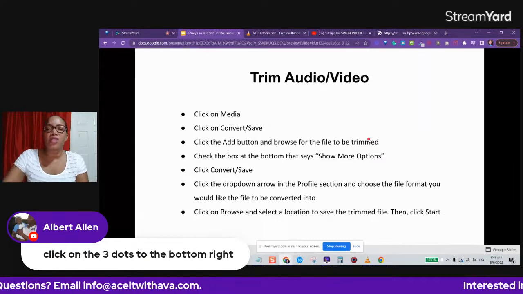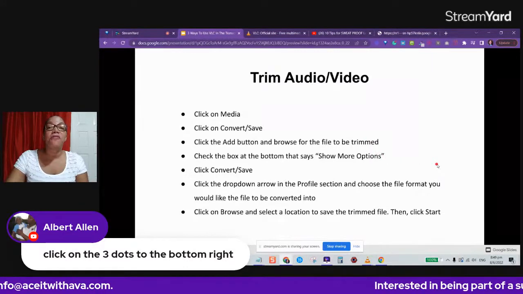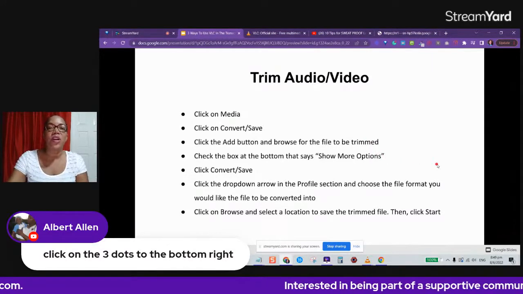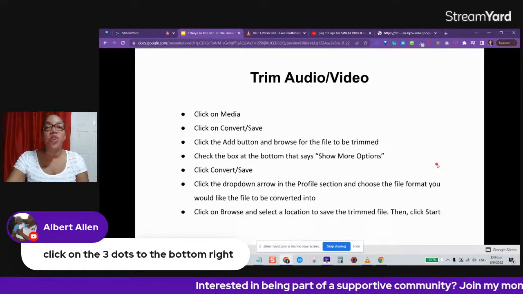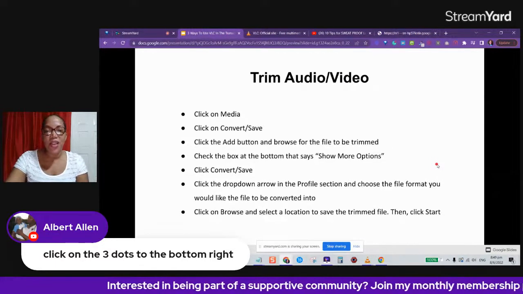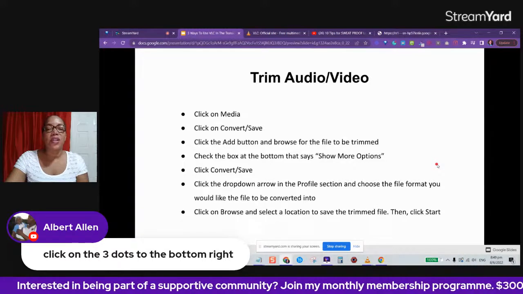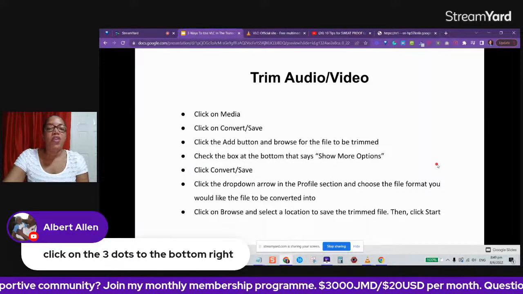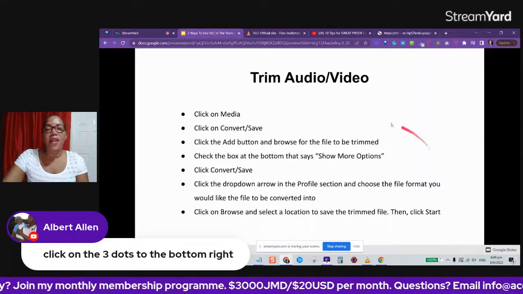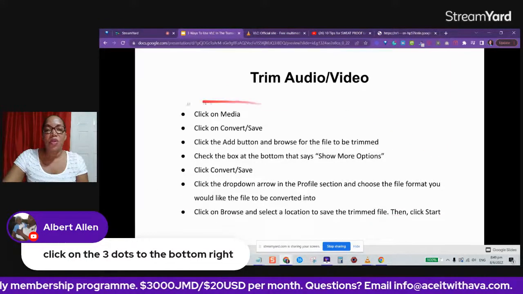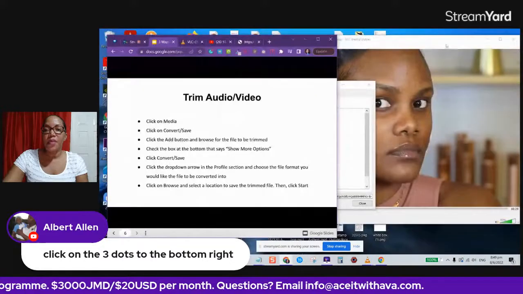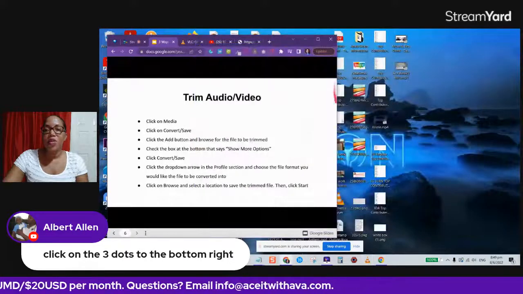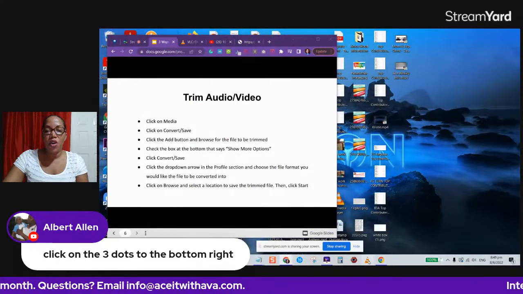Remember, where computers and apps are concerned, there are different ways to do certain things, just like we saw that there are varying ways that we could download the audio file and the video file a while ago. I'm just showing you one of the ways. So trimming your audio or video file, these are all the steps that we would go through. So I'm just going to minimize this and head back over to VLC to see how we go about doing that.